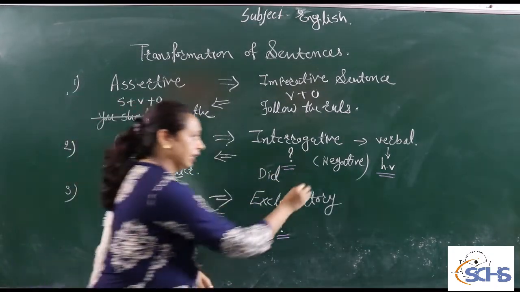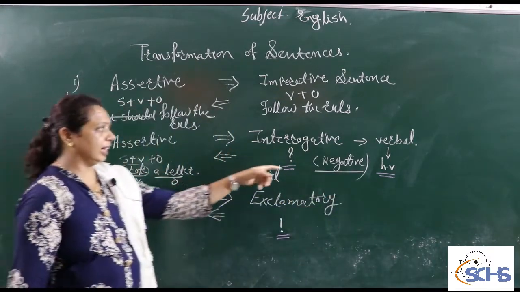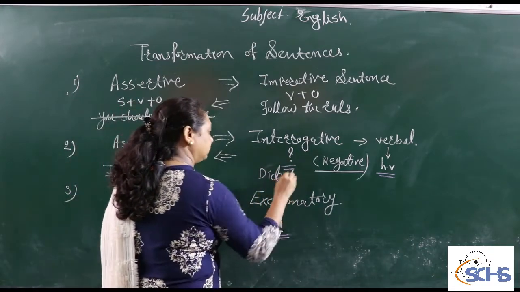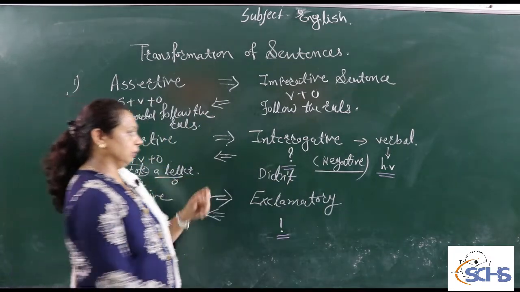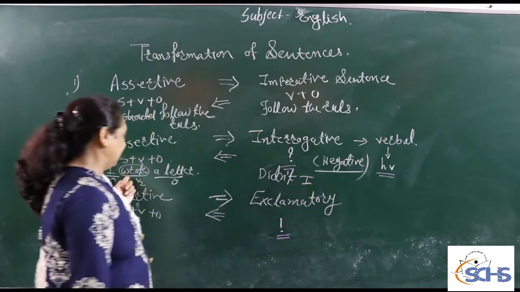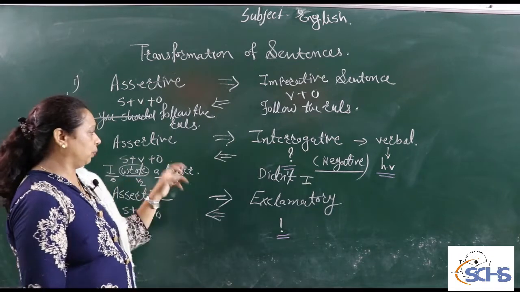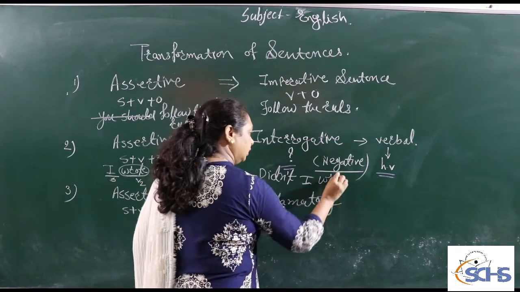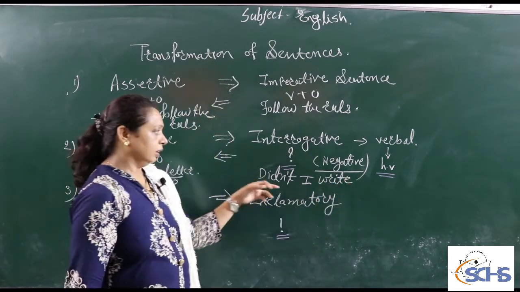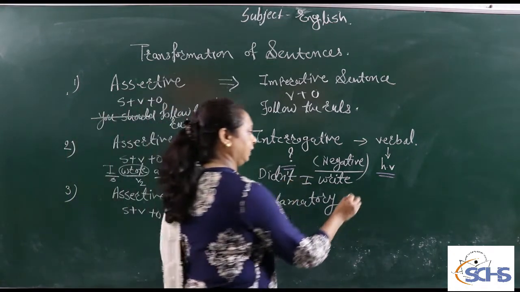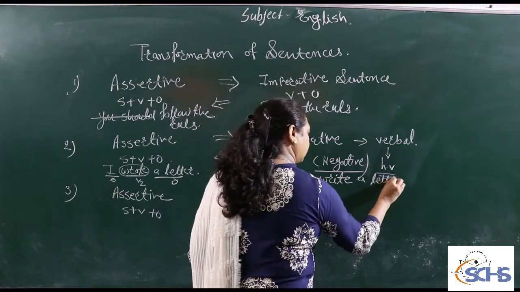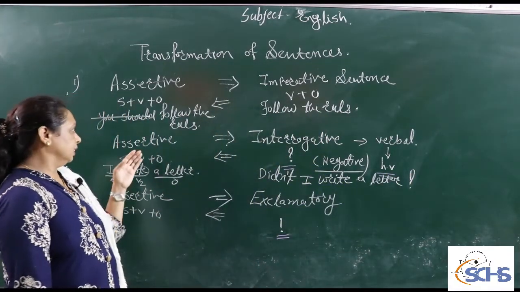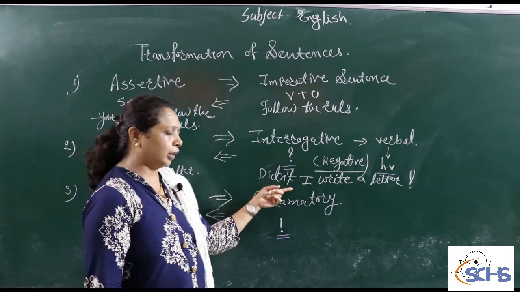Again another rule: if the sentence is positive, the interrogative sentence is negative. So we write "didn't." For the subject we write "I." That "wrote" converts into the V1 form, because after "didn't" we write the V1 form of "wrote," which is "write." "Didn't I write a letter?" and it ends with a question mark. Like that, this assertive sentence changes into the interrogative form.